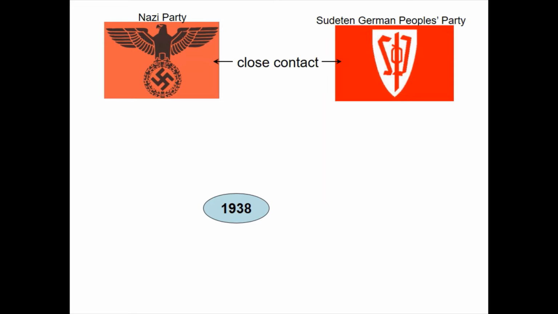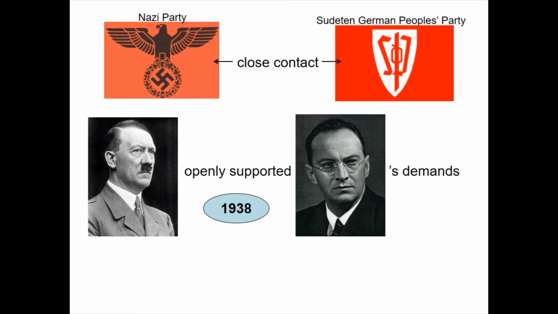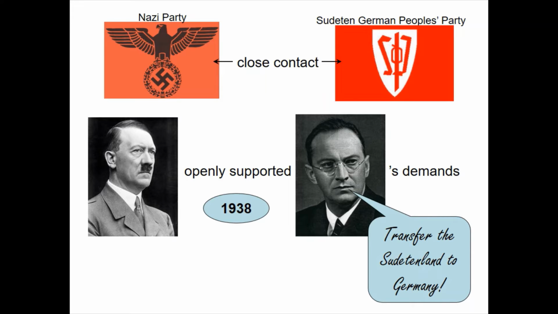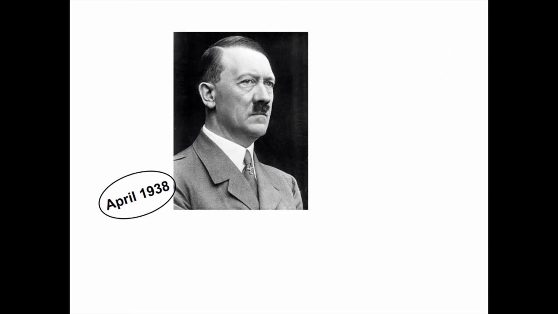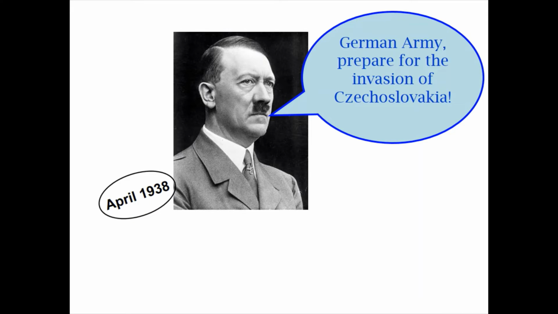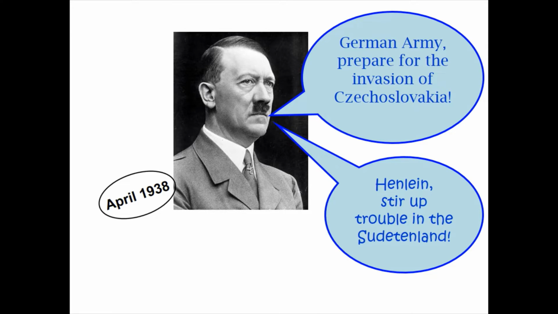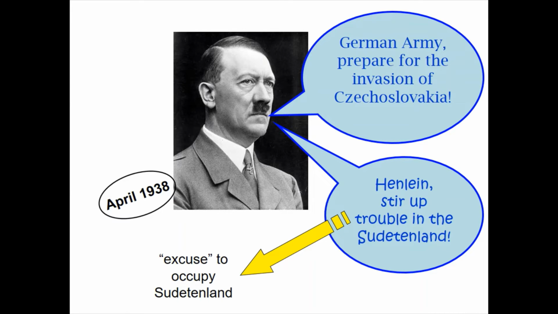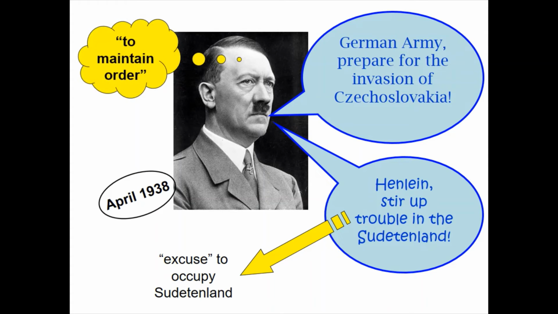From 1938, Hitler openly supported Henlein's demands for the transfer of the Sudetenland to Germany. In April 1938, Hitler gave orders to the German army to prepare for the invasion of Czechoslovakia. At the same time, Hitler instructed Henlein to stir up trouble in the Sudetenland that would give the German army an excuse to occupy the Sudetenland, to supposedly maintain order.